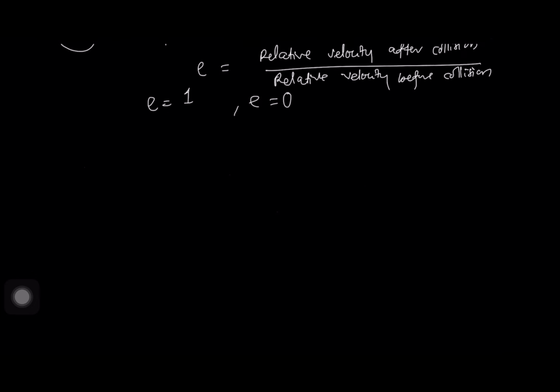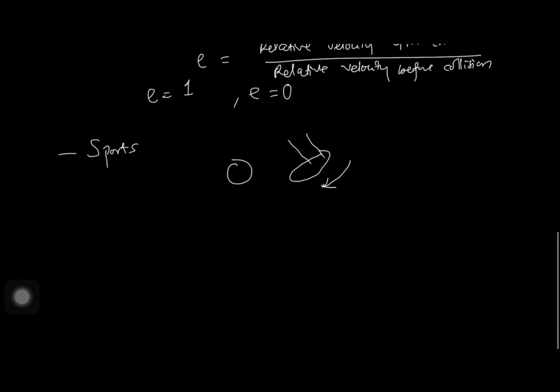So, all this explanation I've been doing, what are the real-life examples of this collision? So, as I mentioned earlier, we can have collision in sports, whereby a person is kicking a ball. The foot of the person is coming at a certain speed of v, let's say 2 meters per second, and the ball is stationary with a velocity of 0 meters per second. So in this case, there will be a collision between the foot of the football player and the football. So this is an example of collision in sports.